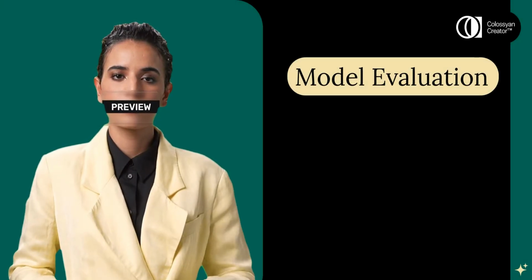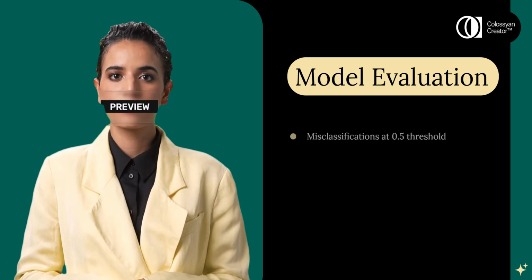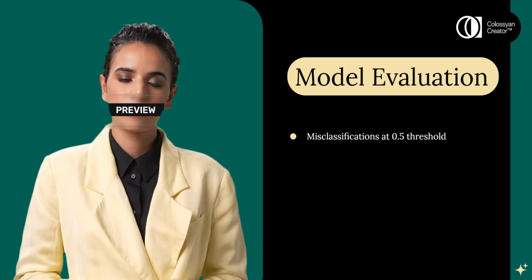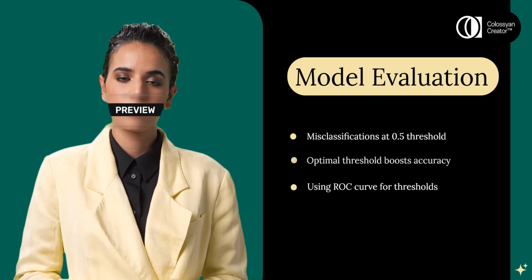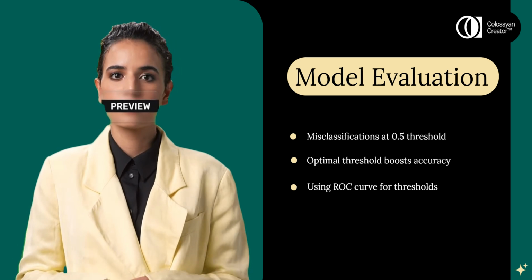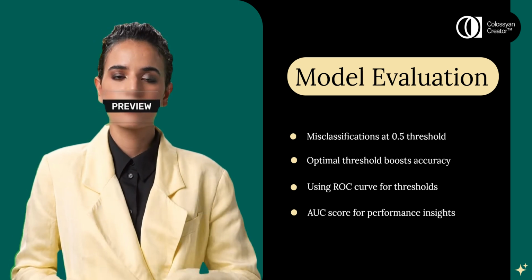Model evaluation is critical to ensure reliability. Initially, a 0.5 threshold resulted in misclassifications. We used the ROC curve to find an optimal threshold. This threshold improved the model's accuracy. The ROC curve and AUC score provide a comprehensive performance evaluation.